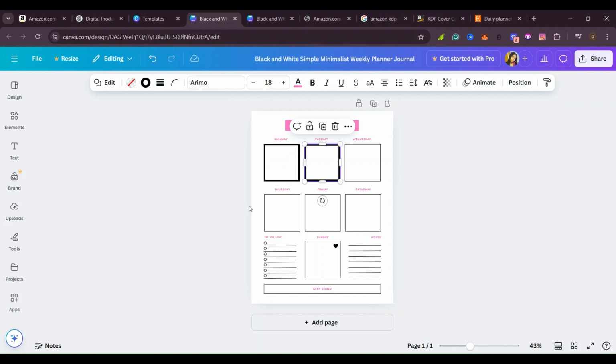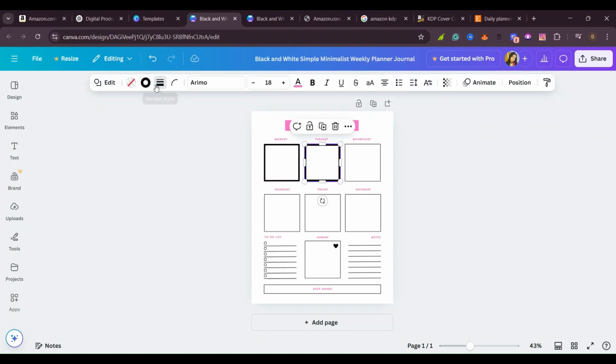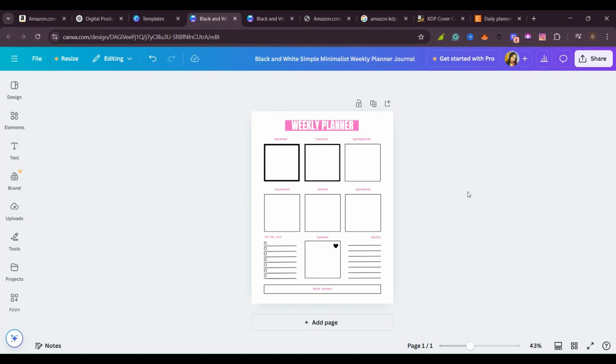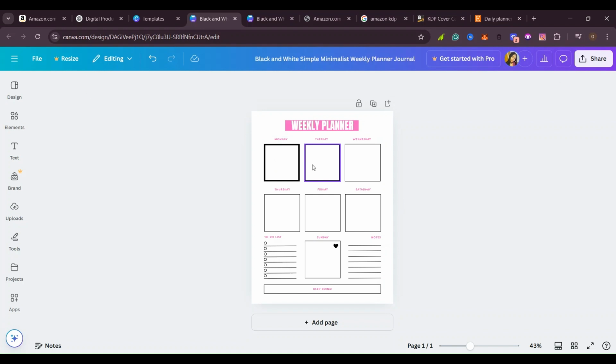Yes, so as you can see, this is now a little bit more border. Then I can go ahead and change this and make it the same like this one. So as you can see, you keep on changing it like that. Just make sure that you are consistent. But if I want to leave them like this, the way others are, that's also good. So it depends on you.